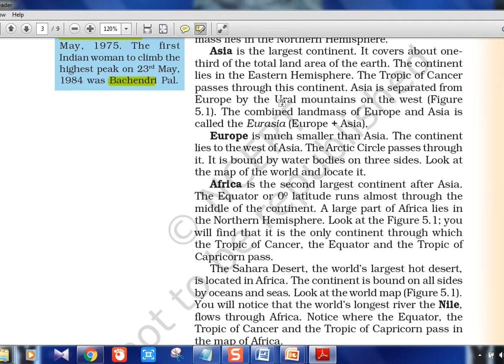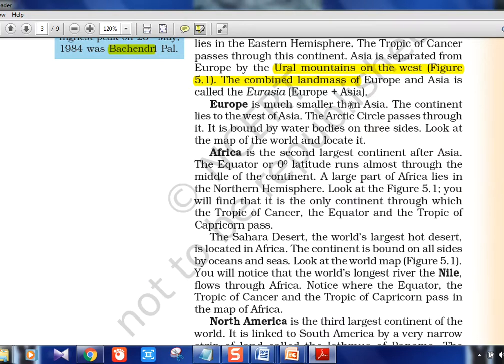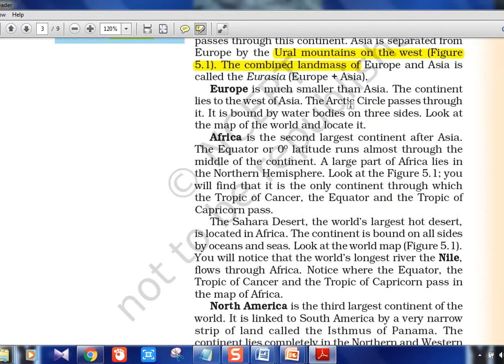Asia is separated from Europe by the Ural Mountains. UPSC has asked once, what is separating Asia from Europe? Also, the country which is connecting Asia and Europe is Turkey. You should know that also.